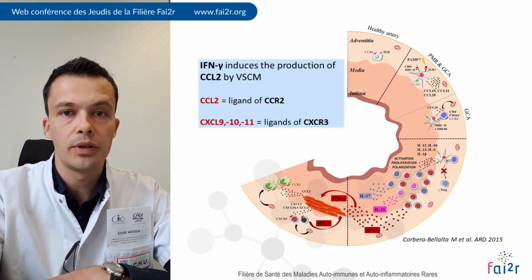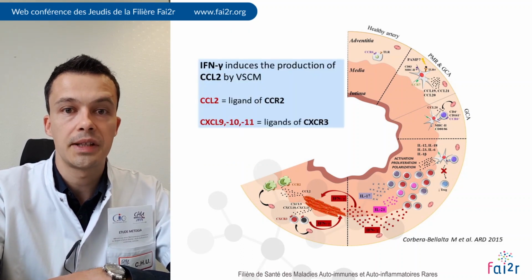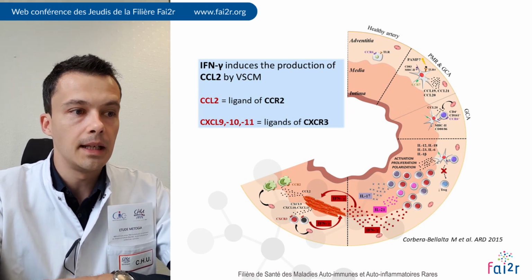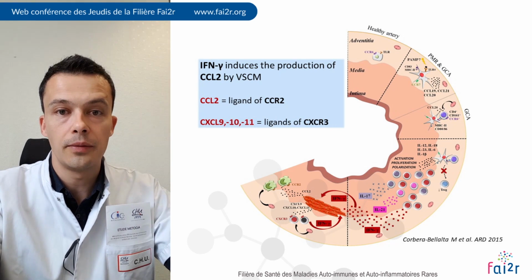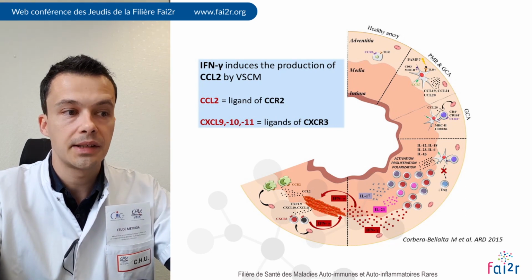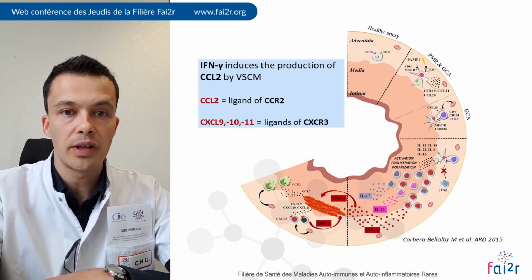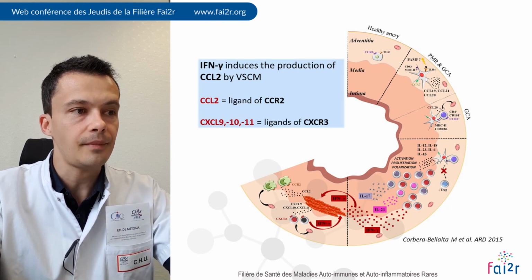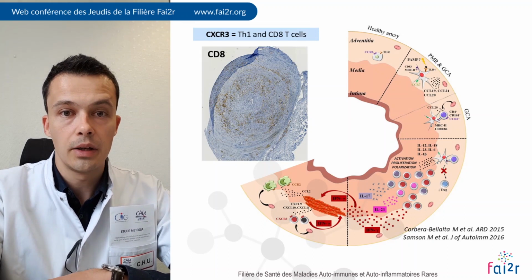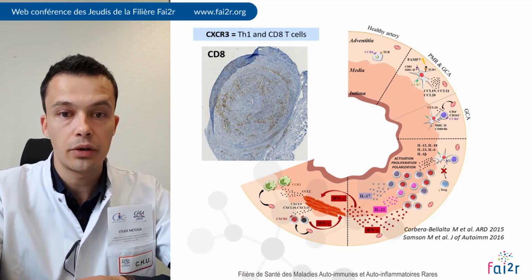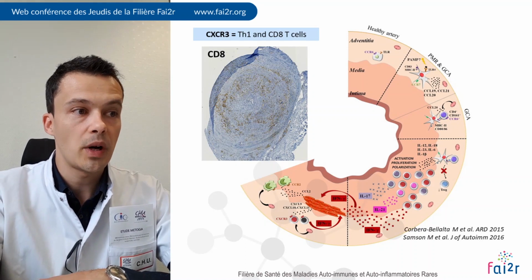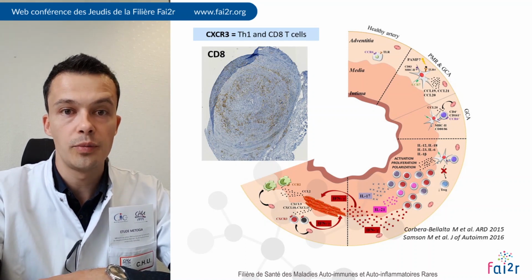Interferon gamma will also induce the production of CXCL9, 10, and 11 by vascular smooth muscle cells, leading to the recruitment of cells expressing CXCR3, which is expressed by Th1 cells and CD8 T cells. So this will lead to the initiation of a positive feedback loop, since Th1 and CD8 T cells are able to be activated and produce more and more interferon gamma.